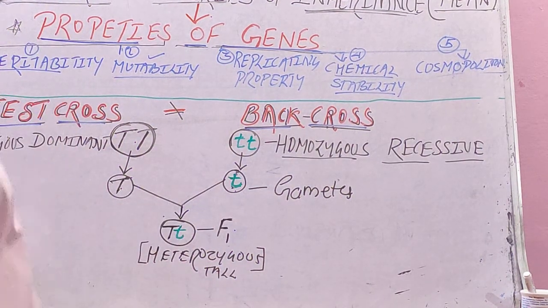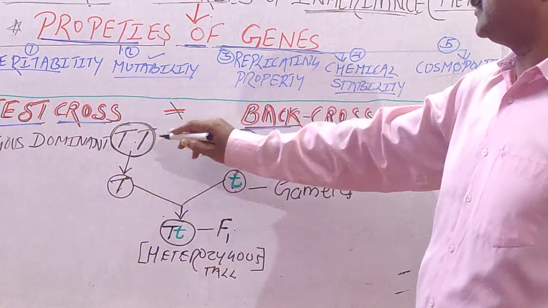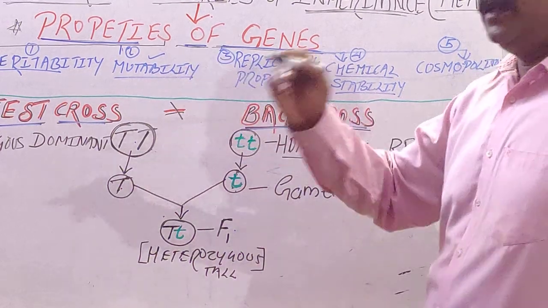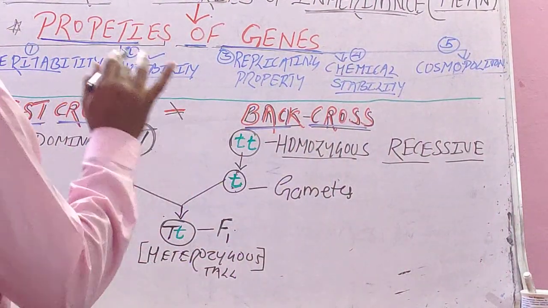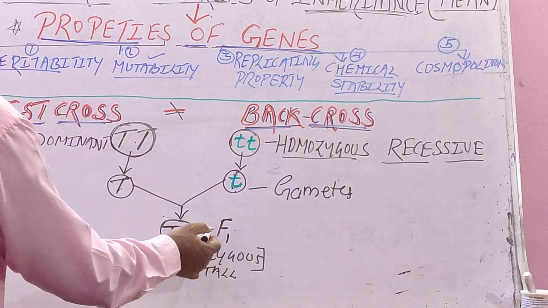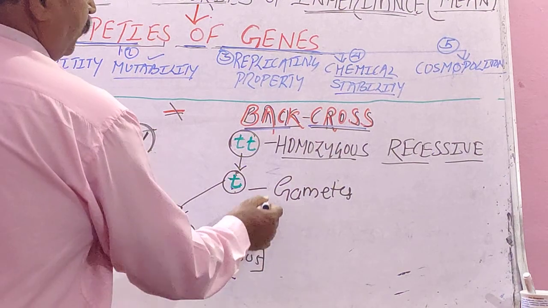Now I will explain test cross in this very small chart. In the basic classes you have studied this chart. Students, now what is test cross? Very important and very simple also. Test cross means when this F1 individual is crossed with the homozygous recessive parent.